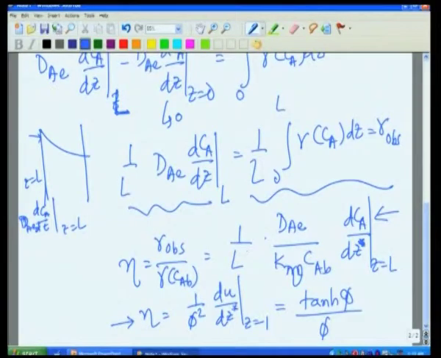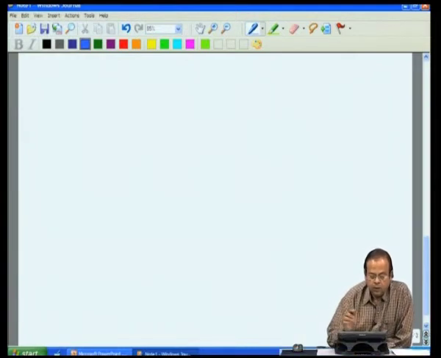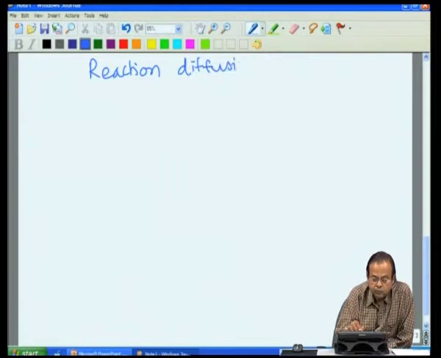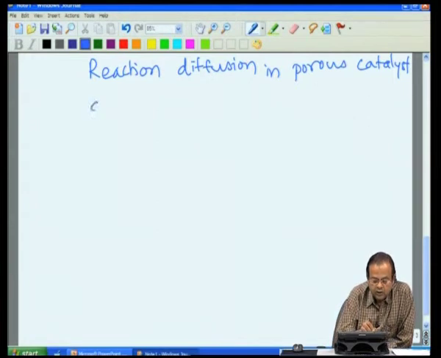Let me recap what we have looked at so far. We considered reaction and diffusion in a porous catalyst, particularly a catalyst with a slab geometry.